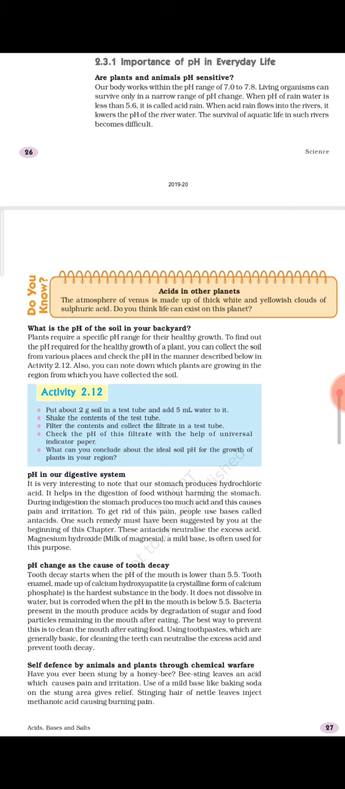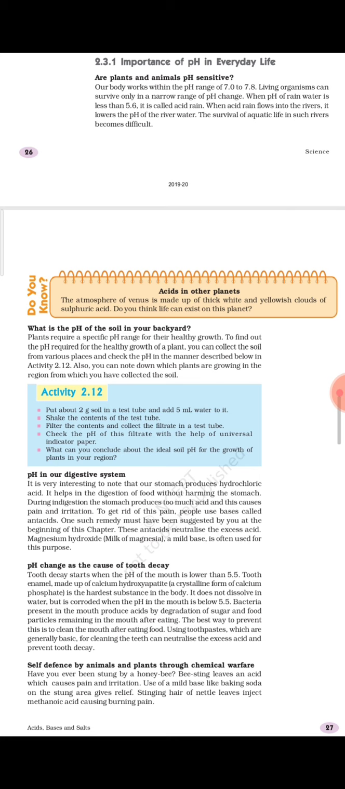Though sodium hydroxide and potassium hydroxide can also effectively neutralize the effect of acid, they are very strong and they are not fit for consumption, and that is why, while they would neutralize the effect of excess acid, at the same time they can harm our body also.